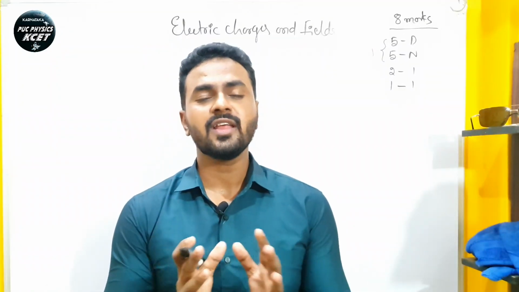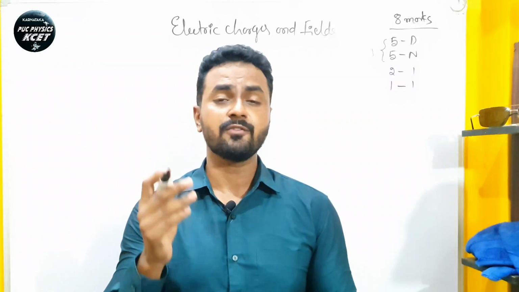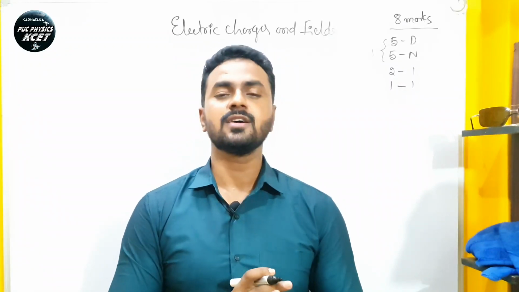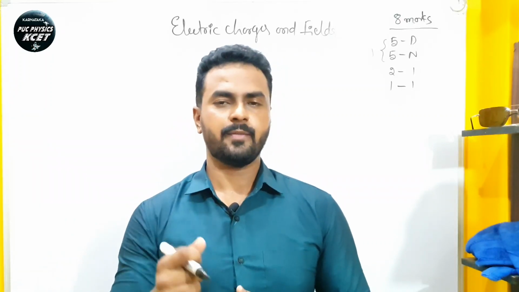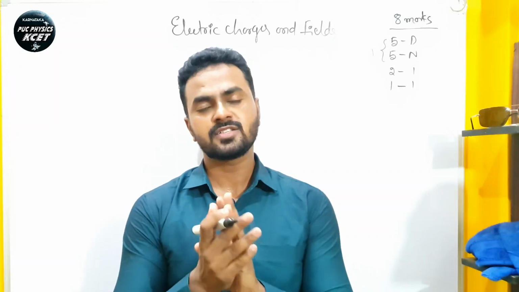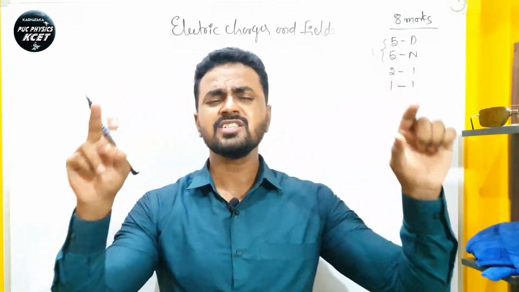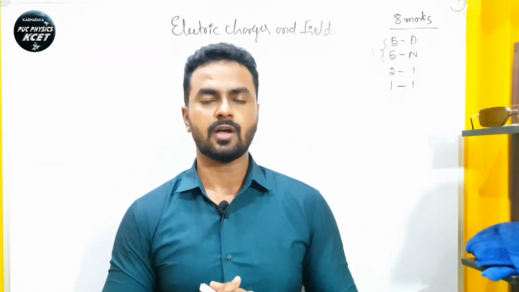So the example for electrification is very simple. When the comb is run through your dry hair or when it is rubbed against cotton cloth or woolen cloth, the comb acquires the property, right? Means the comb is charged. We can call it a charged body, right? It is to a small extent, but we can see this in nature to a big extent also.